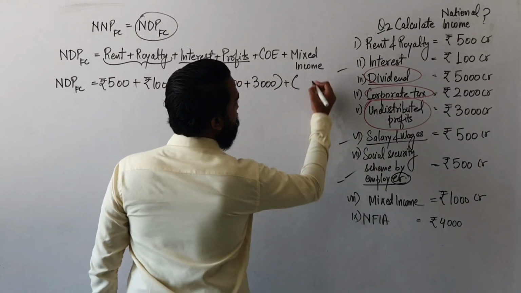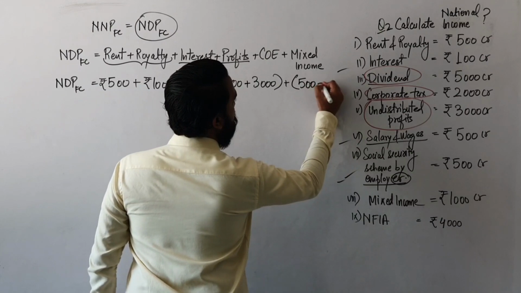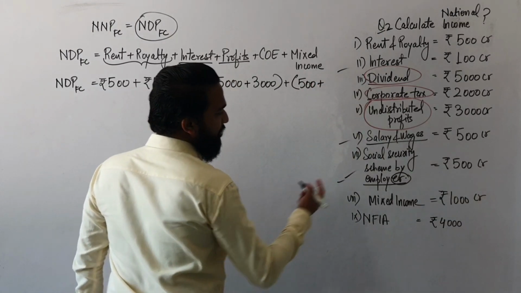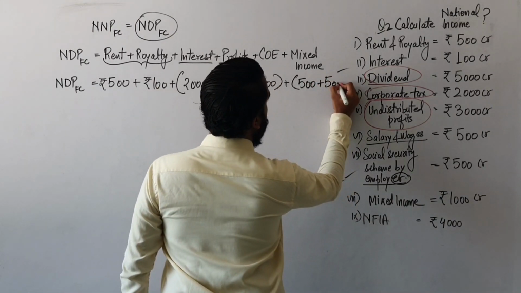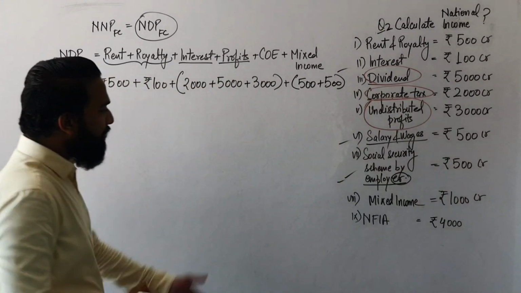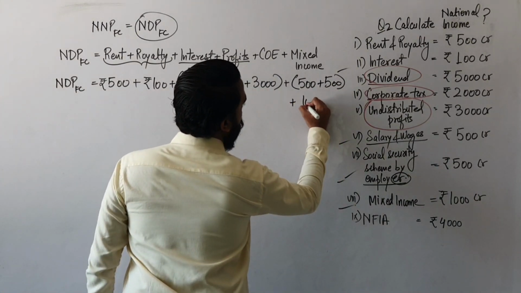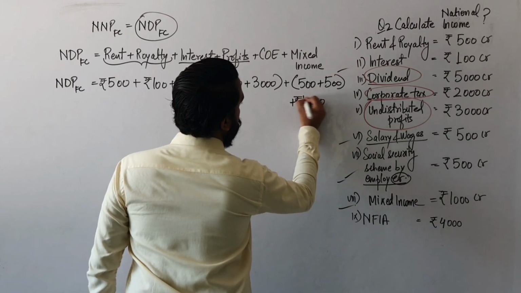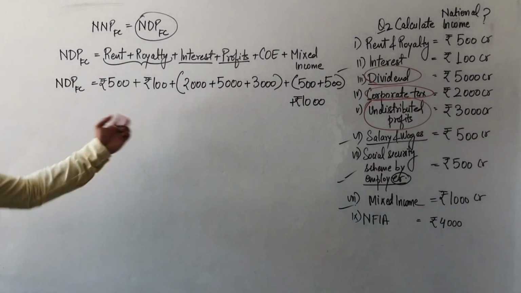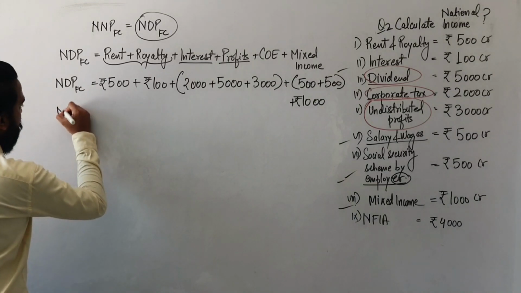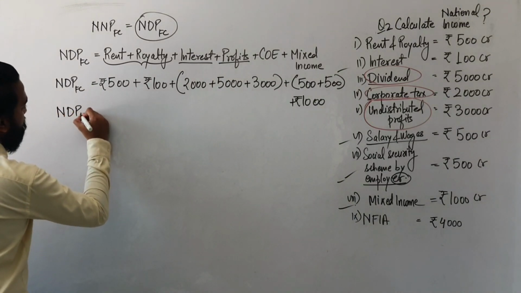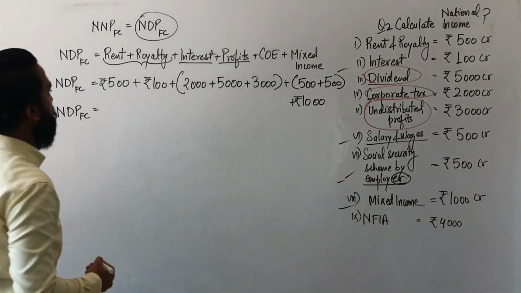Now salary and wages is 500 and the social security scheme provided by the employer is also 500. Now is there any mixed income? Yes, mixed income is also given, which is 1000. Now just add these numbers and you will get the value of NDPFC. Add it quickly.